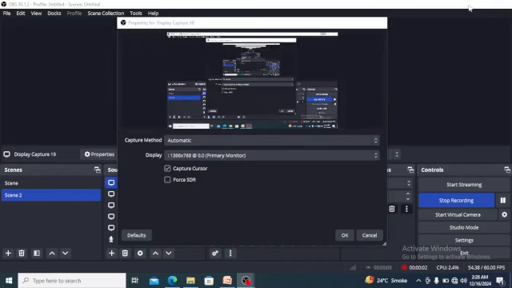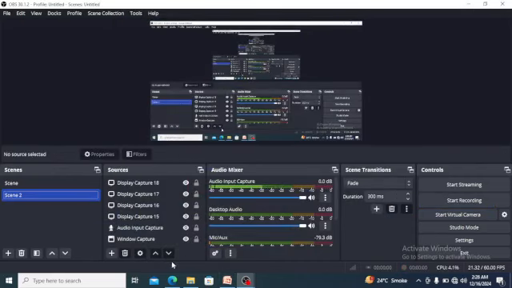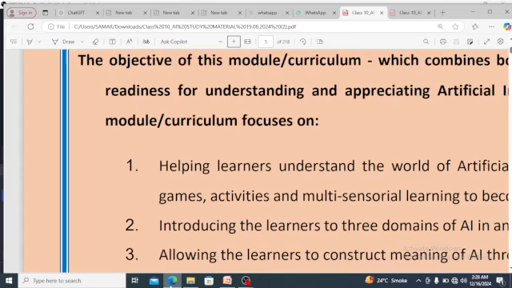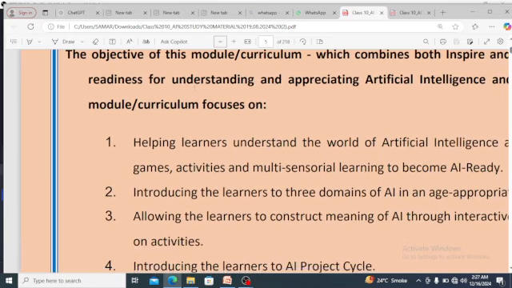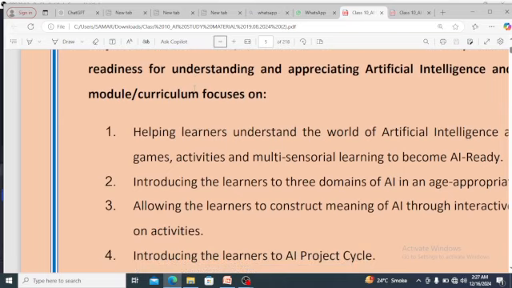Hello students, today I am going to teach Artificial Intelligence for CBSE class 9th. You can see I have this curriculum which is given by CBSE, and on the website you can check this curriculum, where the detailed explanation of artificial intelligence is there, what a class 9 student has to study.